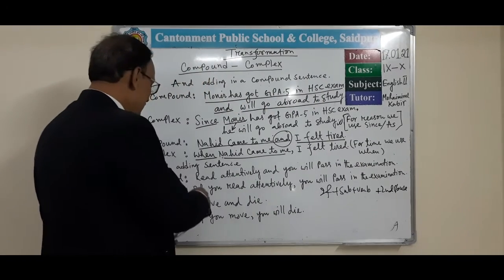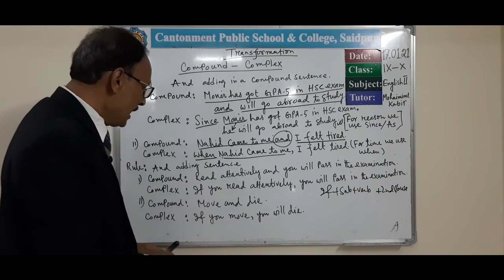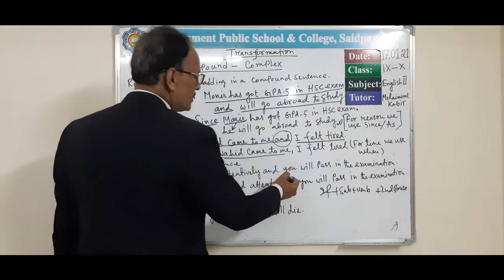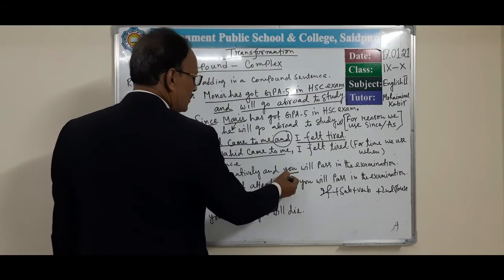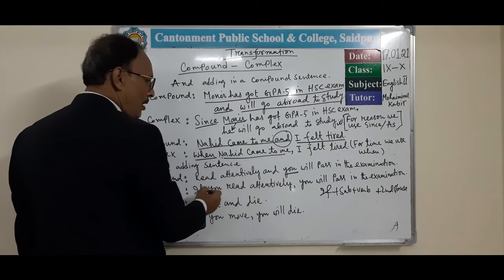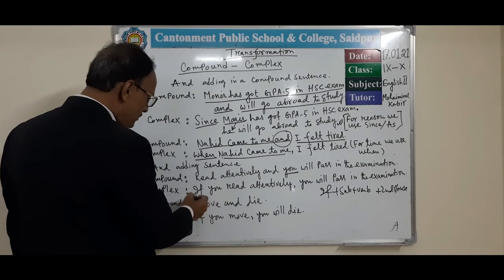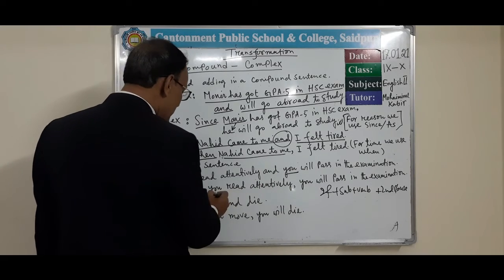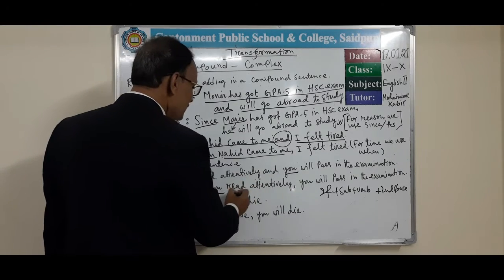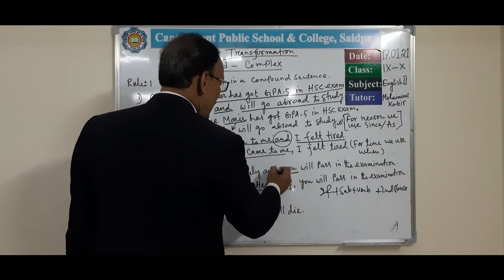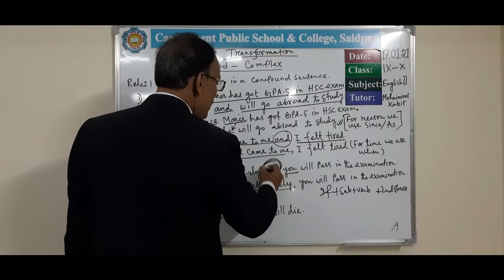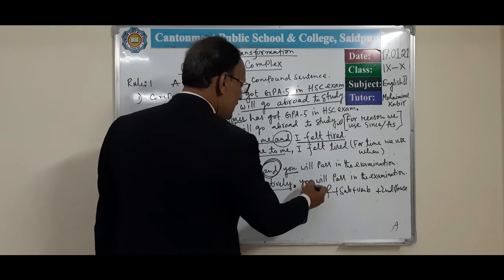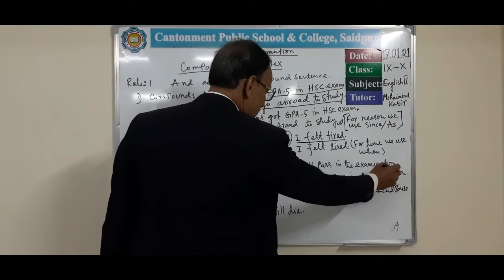In here I have written, read attentively and you will pass in the exam. In here I use subject you. So first of all we have to write if plus subject, if you, read attentively, and will be omitted. In here I put a comma, then I have written you will pass in the examination.